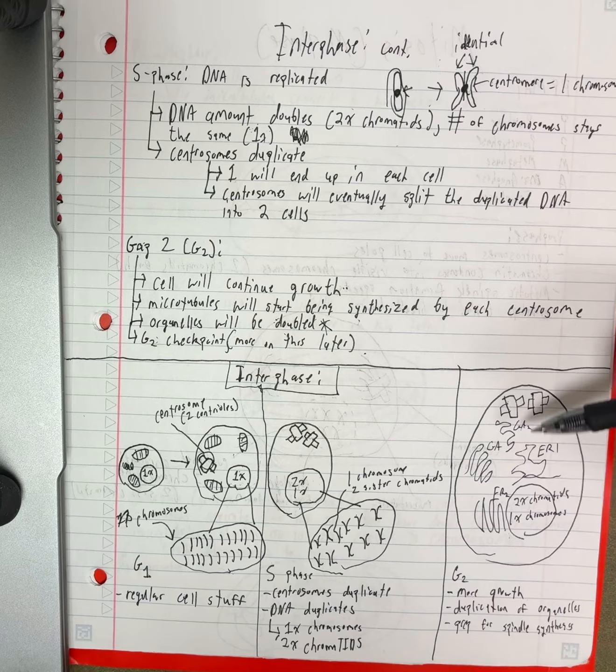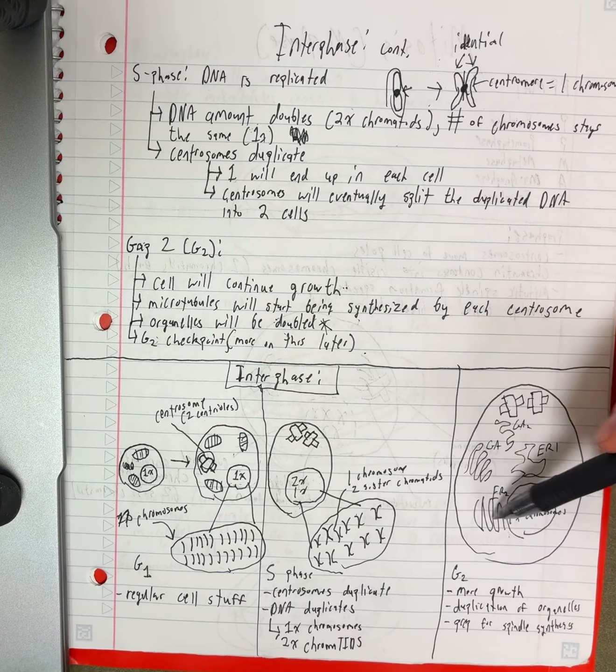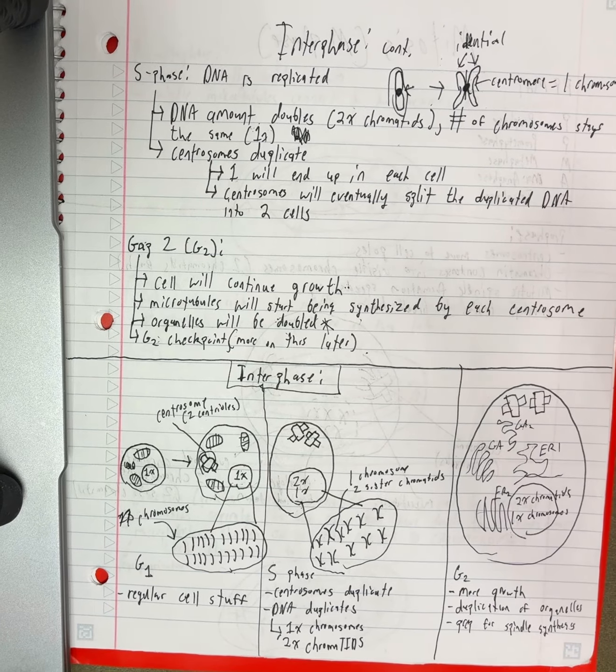And then G2 is going to just be more growth, so this cell's going to get really, really big. It's going to duplicate organelles. So here we have an endoplasmic reticulum here, but we have another one that's been synthesized here. We have 2 Golgi apparatuses, and this is all in preparation for the division.